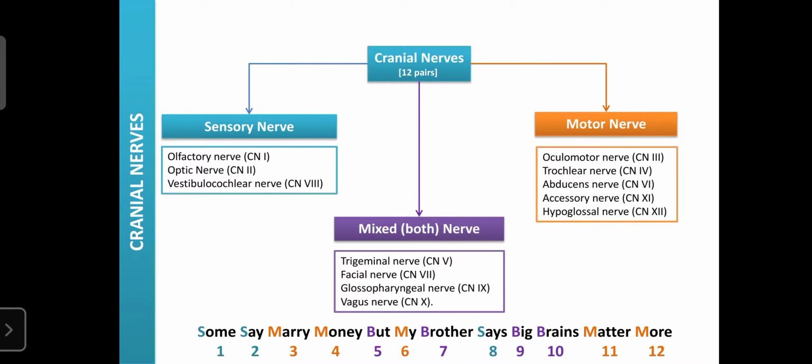Regarding the classification of cranial nerves, these 12 pairs are categorized into three types according to their function.